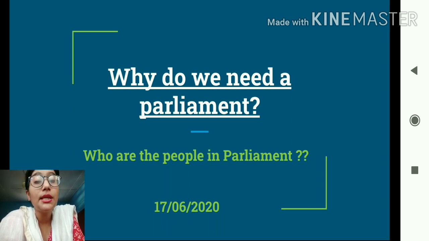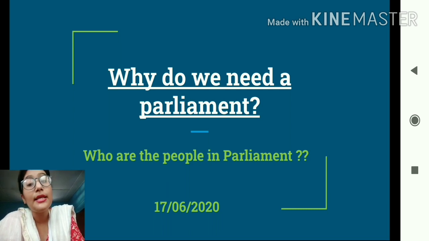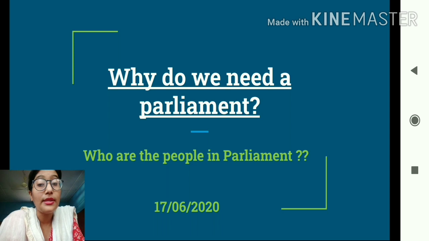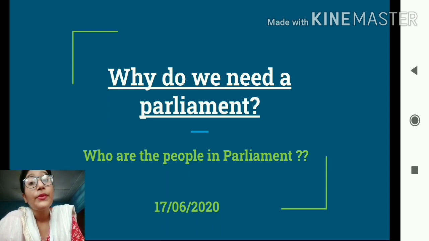And students, the third important function of the parliament is lawmaking. It is the parliament where a bill is transformed into a law. This is how laws are formed. And in order to form a law, a bill has to be approved or passed in both the houses of the parliament, that is the Lok Sabha and the Rajya Sabha.